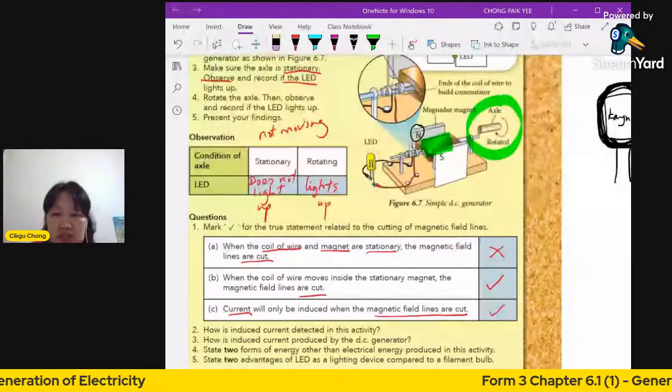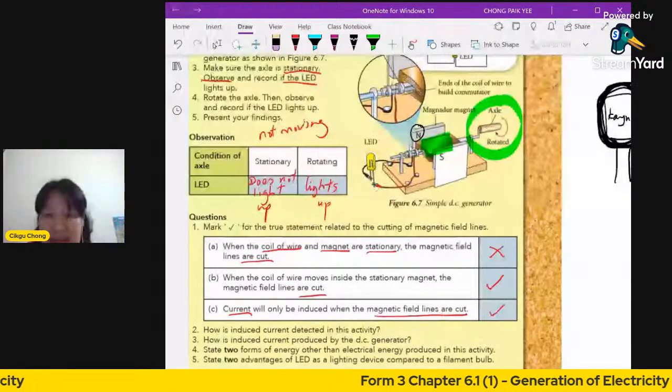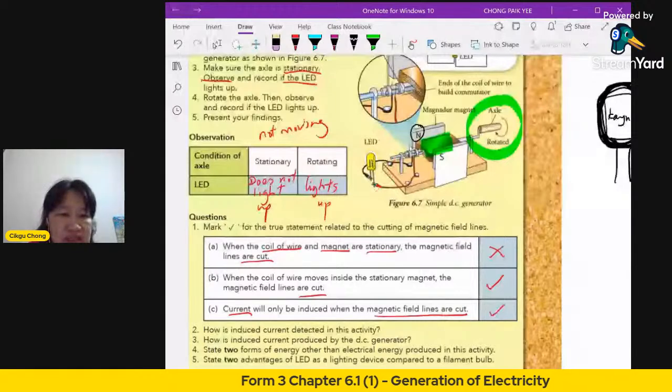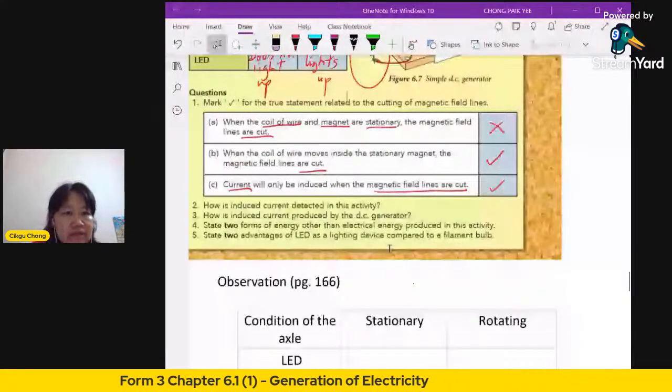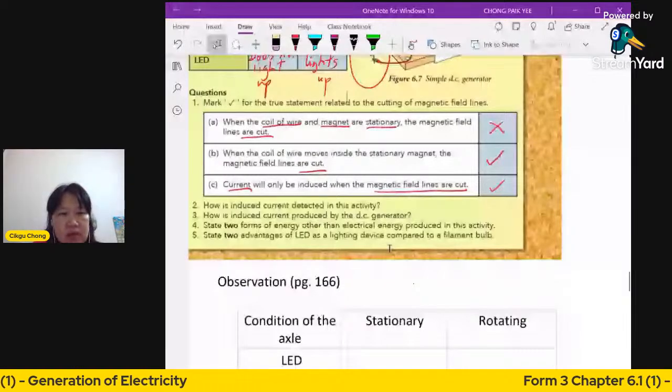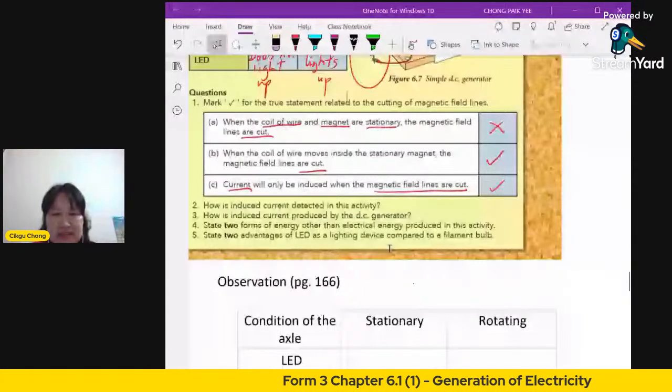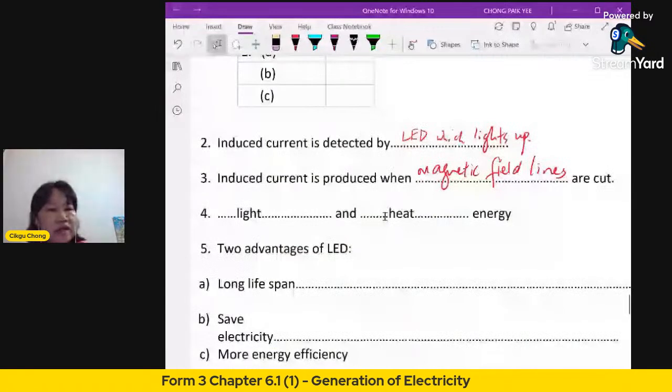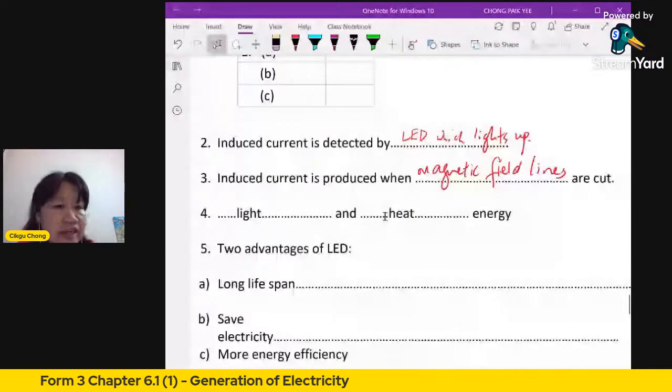Okay, I got the answer here. Light, definitely light. Yes, because it is a lighting device. So you will have light. Correct, light. Okay, what else? You will have heat. Yes, heat. Heat and light always go together. When you have a lighting device, usually the answers are heat and light.